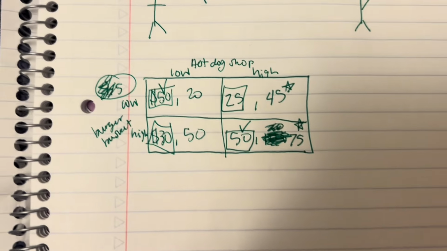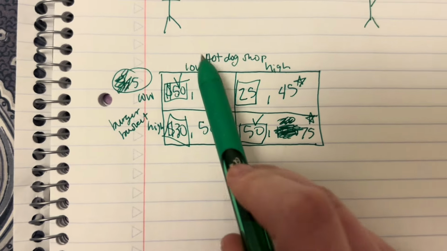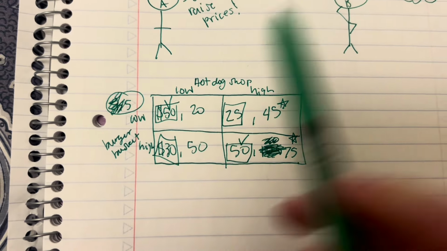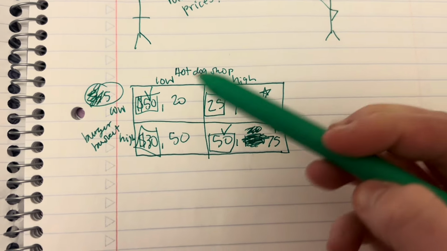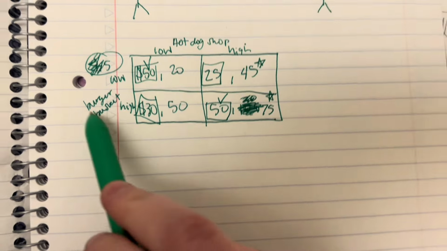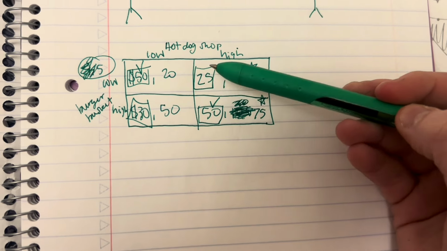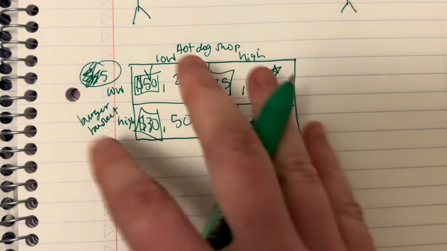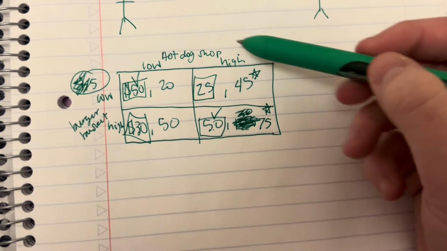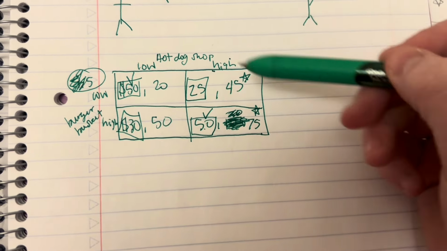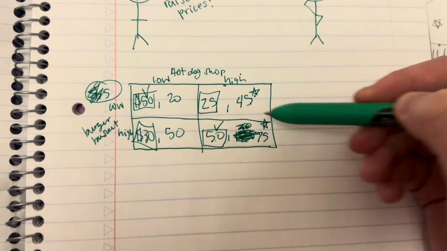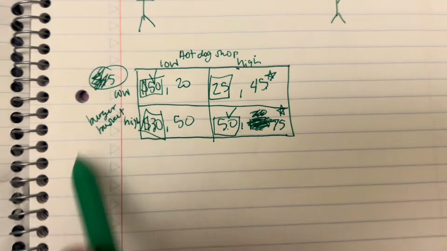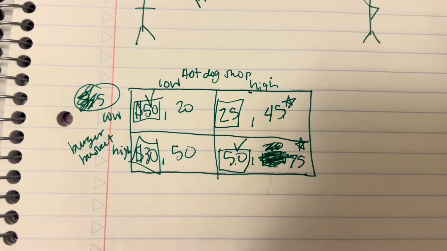I figured this out by saying if Hot Dog Shop went low, would Burger Basket prefer 50 or 30? And they would prefer 50. And then if Hot Dog Shop went high, then Burger Basket would either choose 25 or 50, and since 50 is higher, they would choose 50. Just by doing this, we can see that Hot Dog Shop has a high dominant strategy because both of their preferred things are in the high section, and Burger Basket does not have a dominant strategy.